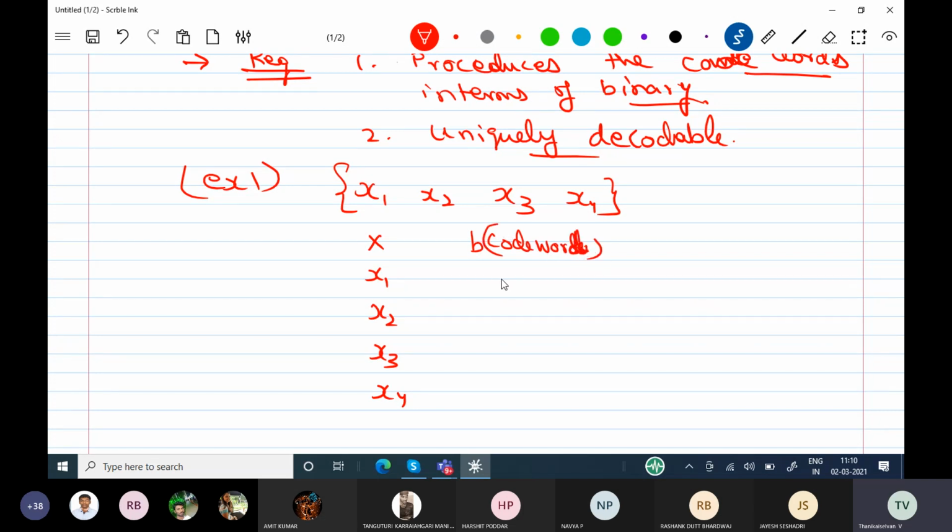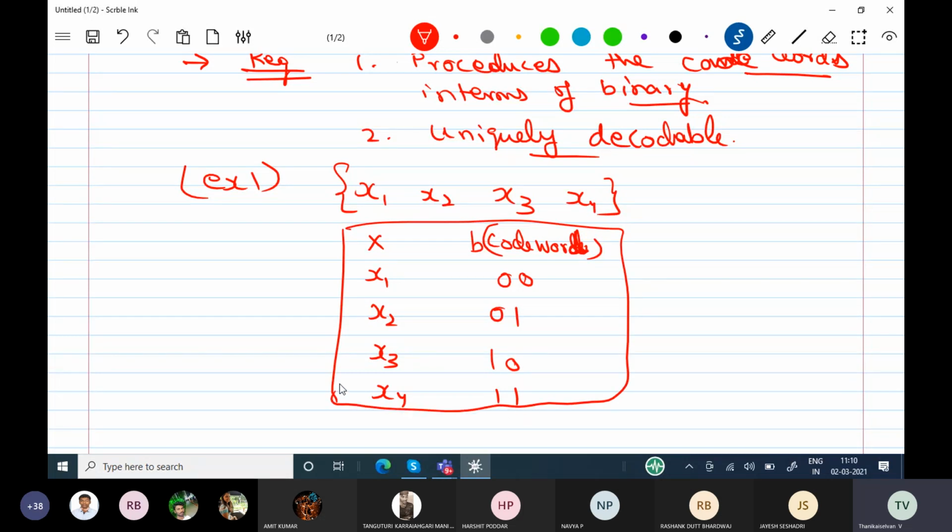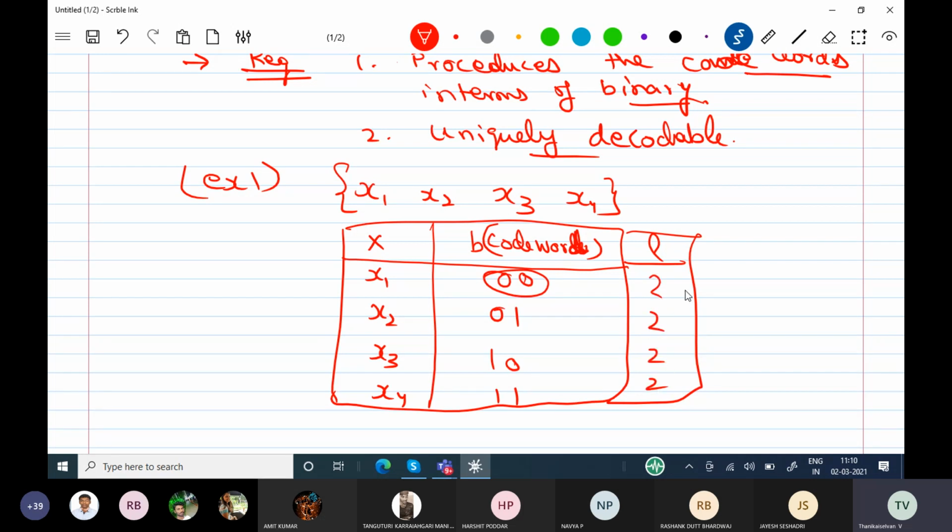I am assigning 00, 01, 10, 11. Since we have only four symbols, we are directly writing them. I have given the length of each and every code word as 2 bits. L is going to be the length of each and every code word.